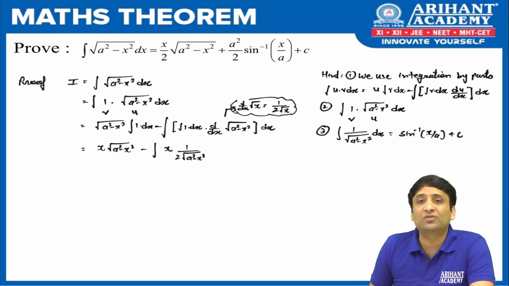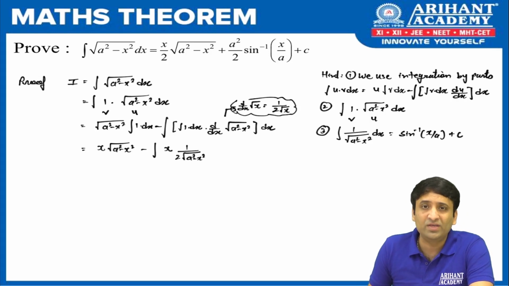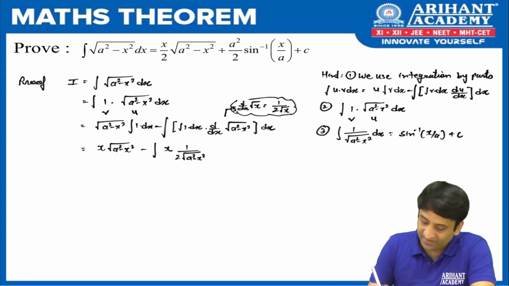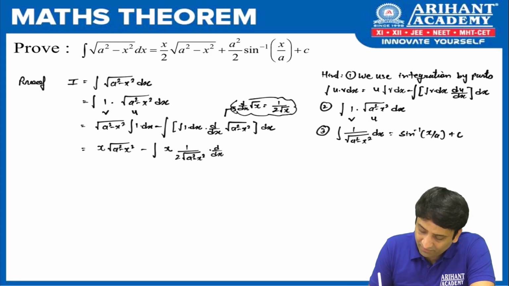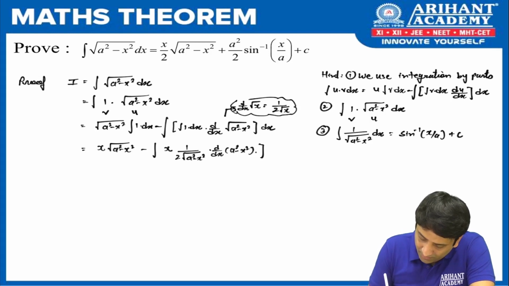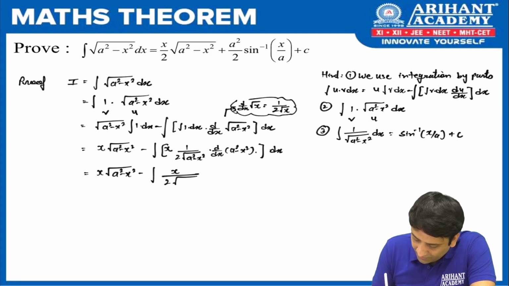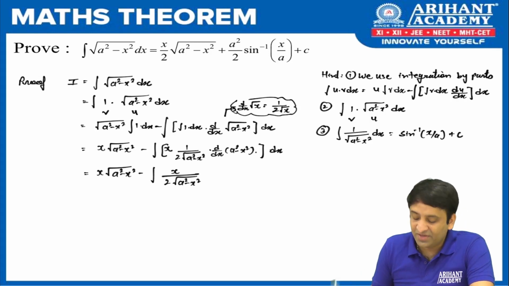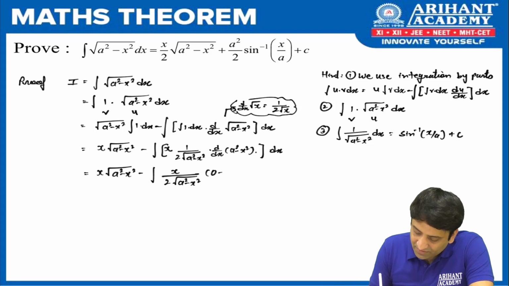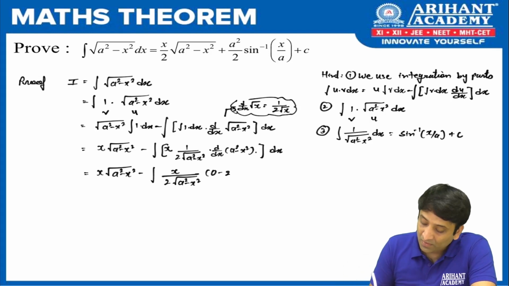Now since in place of x we have a square minus x square, we use the chain rule. You have done this in derivatives. So we write into the derivative of a square minus x square. Whatever term is in place of x, we differentiate it, the whole dx. Let us proceed further. So we get x root of a square minus x square minus, and I get x here upon 2 root of a square minus x square. Now what is the derivative of a square? It is 0. What is the derivative of x square? It is 2x, the whole dx.